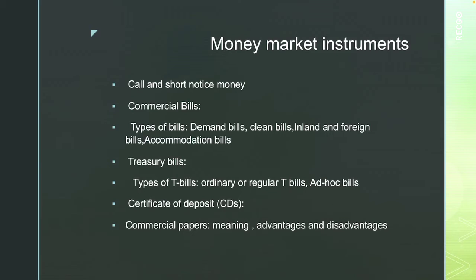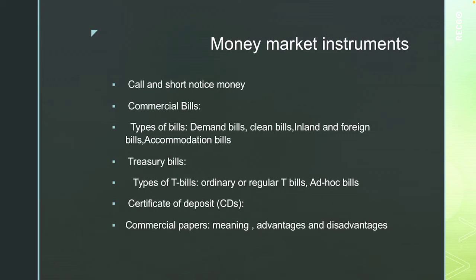Next are accommodation bills and supply bills. In case of accommodation bills, two parties draw bills on each other purely for the purpose of mutual financial accommodation. These bills are then discounted with the bankers and the proceeds are shared among themselves. On the due dates, the parties make payment to the bank. Accommodation bills are also known as wind bills or kite bills. Supply bills are those which are drawn by the suppliers or contractors on the government departments for the goods supplied to them. These bills are not considered negotiable instruments.